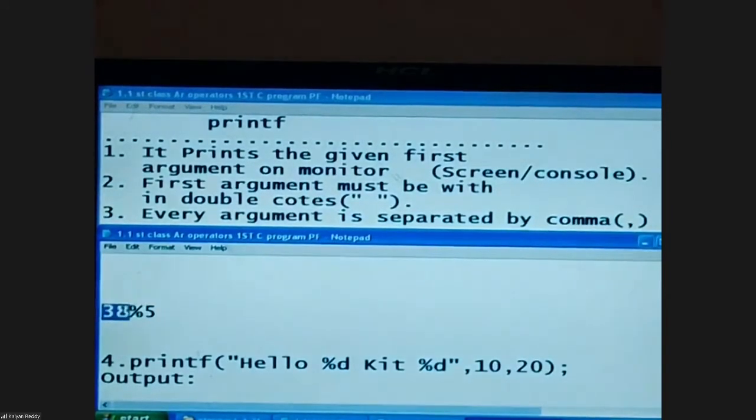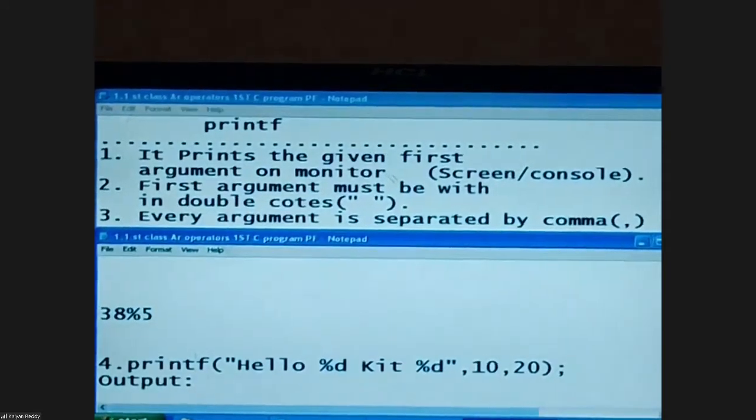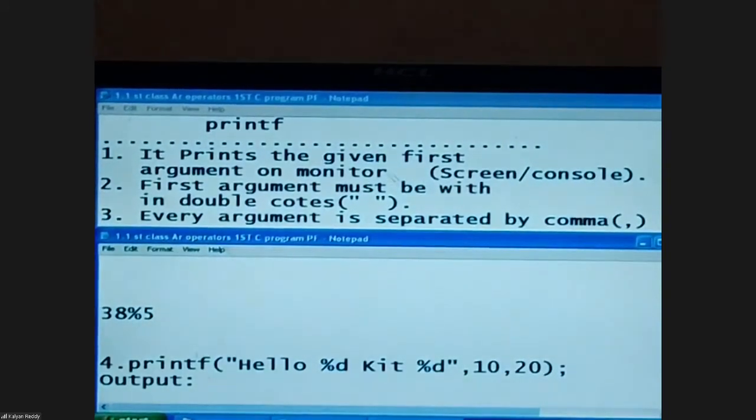Right now this is a number, this is an operator, this is a number. So the required terminology is 38 mod 5. Suppose everything is within double quotes, within double quotes all are a group of symbols. We need to pronounce the symbol name. Right now the required terminology is 3, 8, percentage, 5.